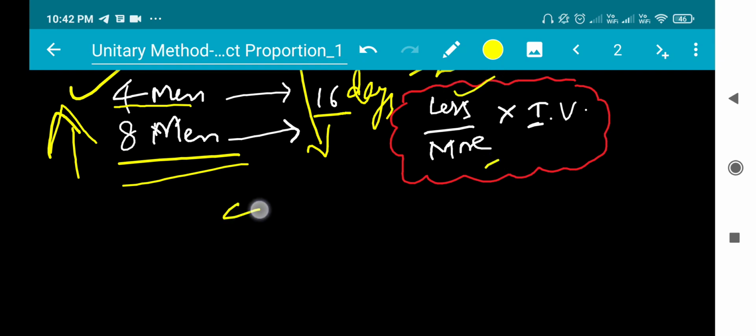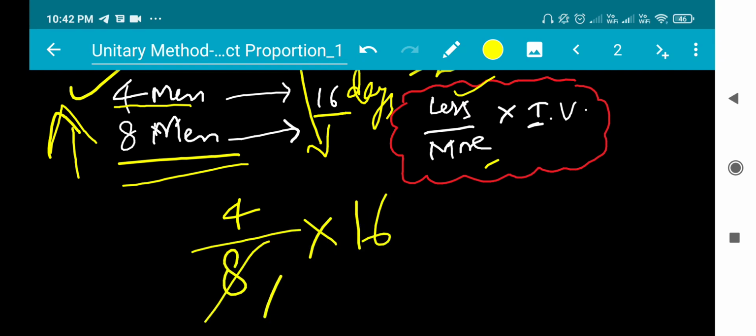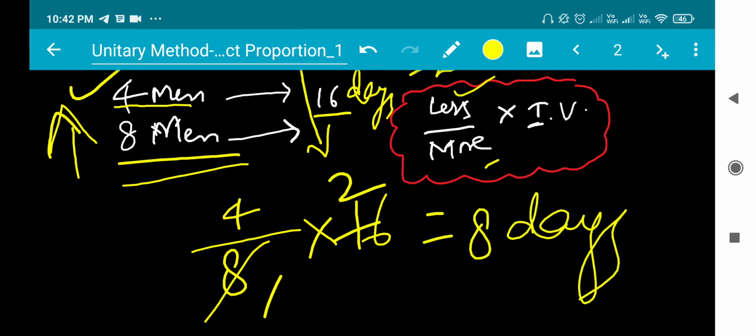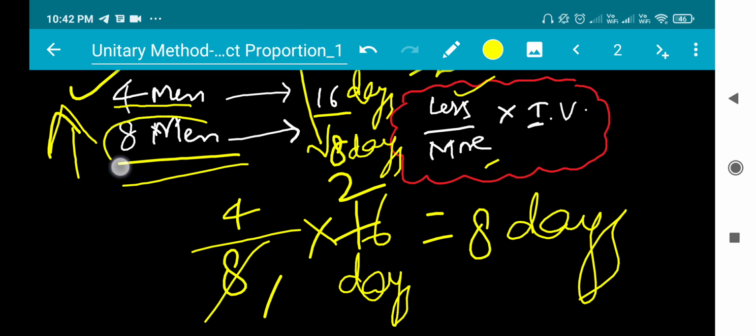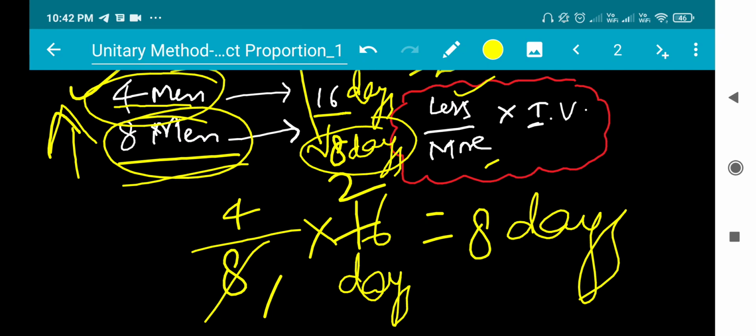See here, less is 4, more is 8, into individual value 16. 8 1s are 8, 4 2s are 8 days. 4 4s are 16, this is the 16 days. So 8 days. Are you understood? If I engage 8 men, they will finish in 8 days. In case of 4 men, 16 days will be taken. In this type of question, we should do some more practice, so let us discuss another question.